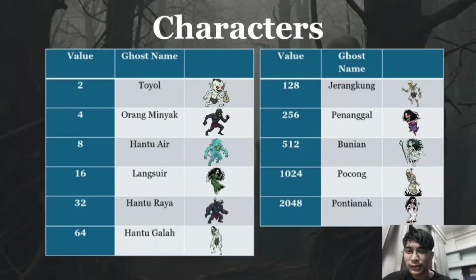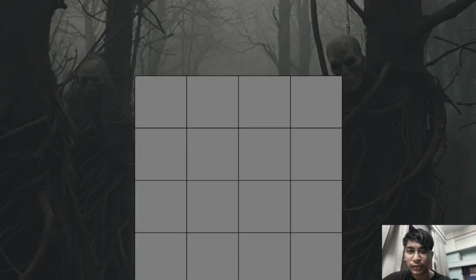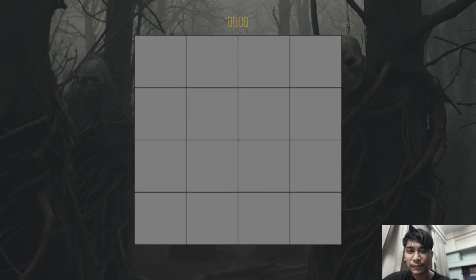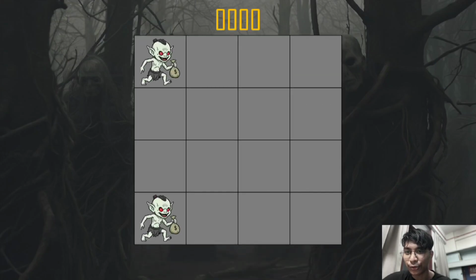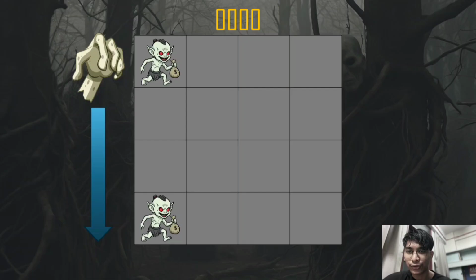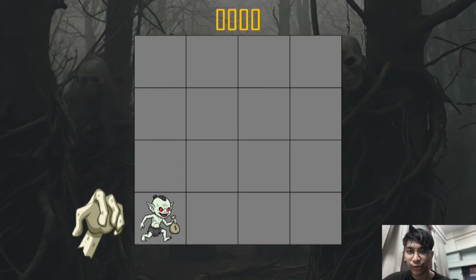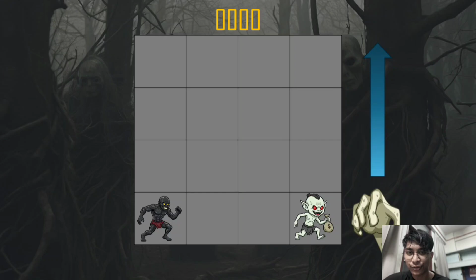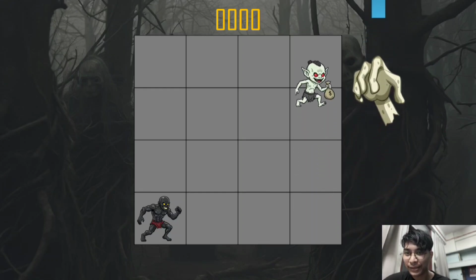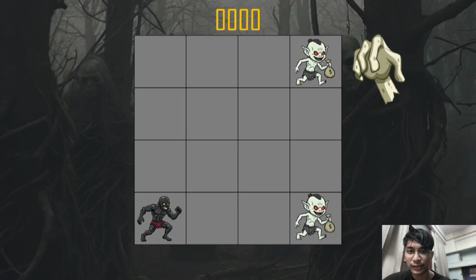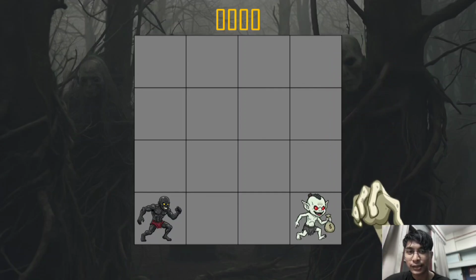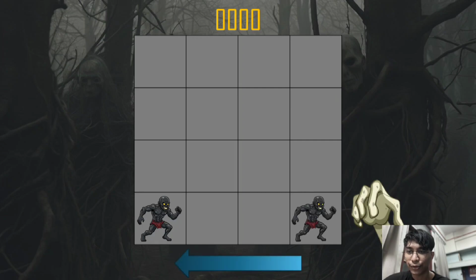Here you can see the game's progression. It uses a 2048 style mechanic. Players start by merging two toyol with value of 2 to get an orang minyak with value of 4. This continues through 11 different goals from our folklore, like the penanggal and pocong. The final goal is to reach the Pontianak at a value of 2048. These screens show our art style and a mock-up of the final game board.